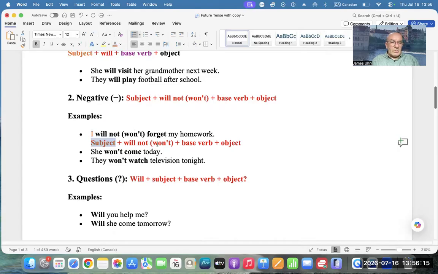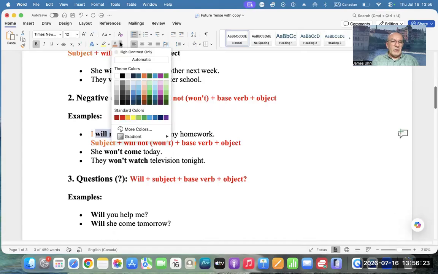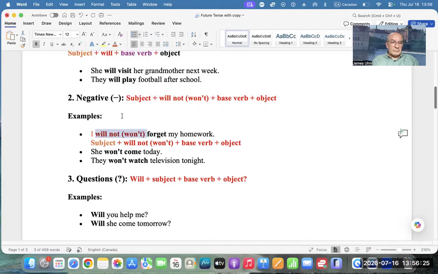Will not or won't we leave red. You can choose will not or won't. Some students are mixing it with want. It's not want, it's won't.